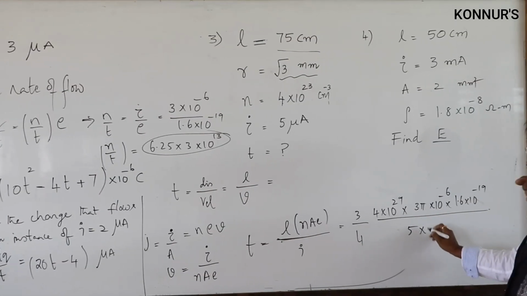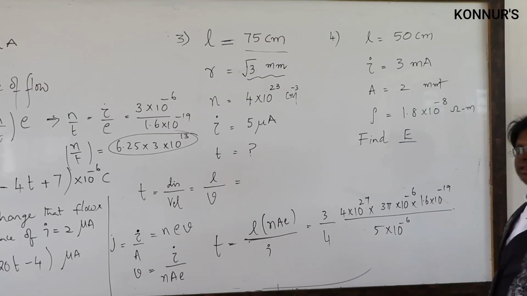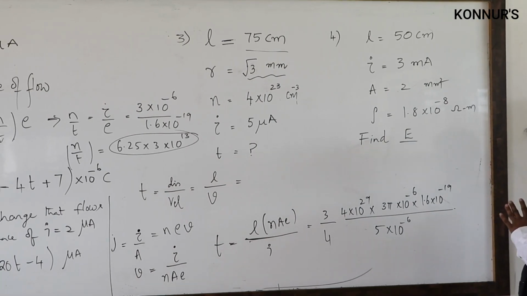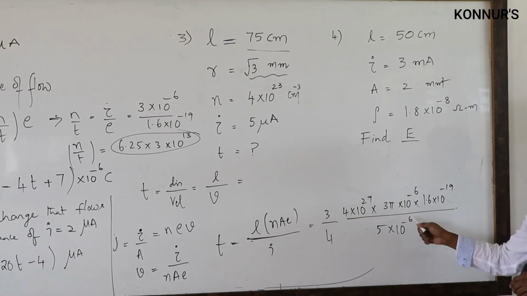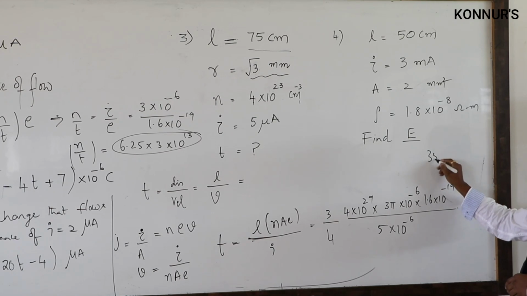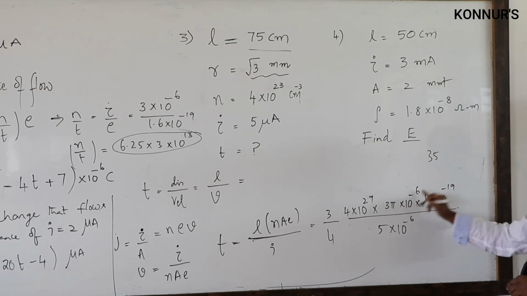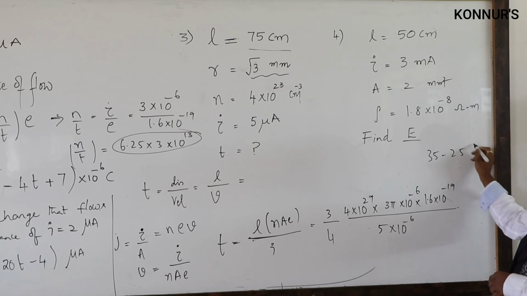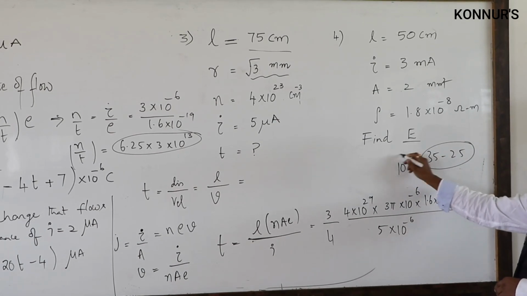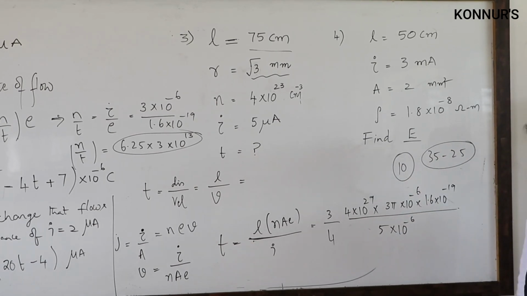This is 5 into 10 raised to minus 6. See, now the order will tell you everything. What is that? This is 29 and 6, 35 orders, and this is 25 orders, 35 minus 25, it is the order 10 we are getting. 10 raised to 10 we are getting.